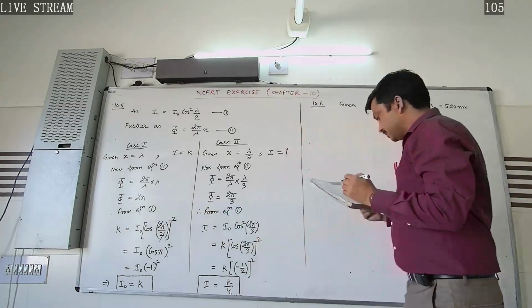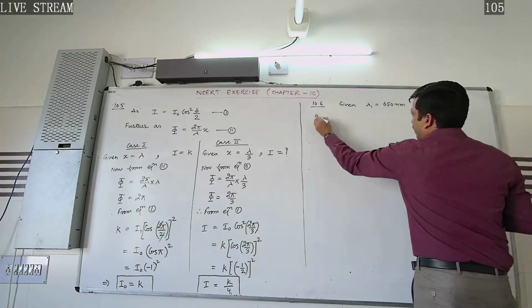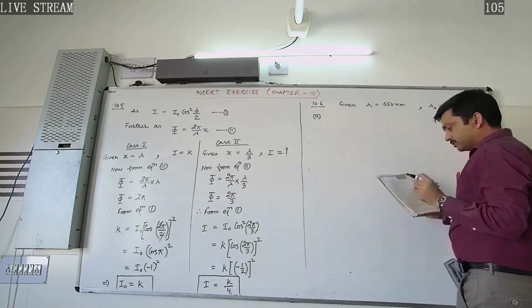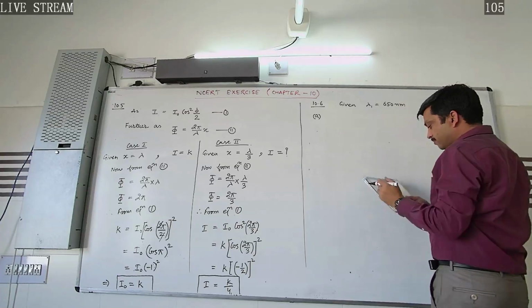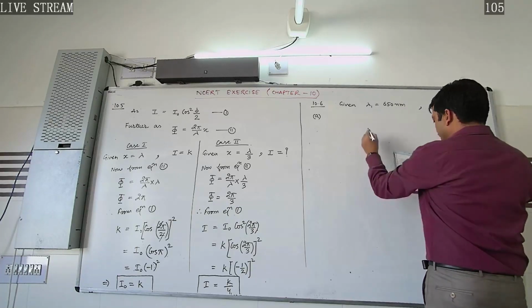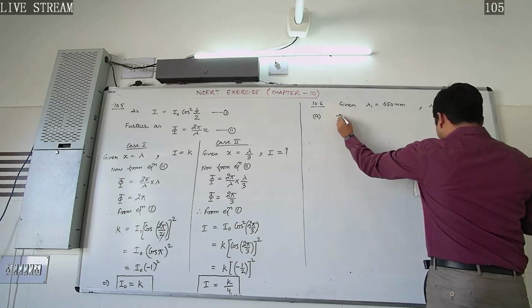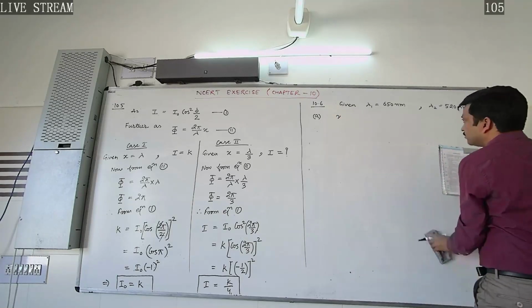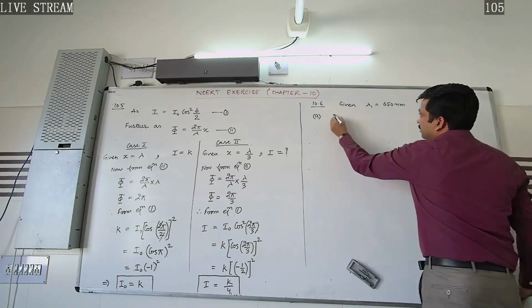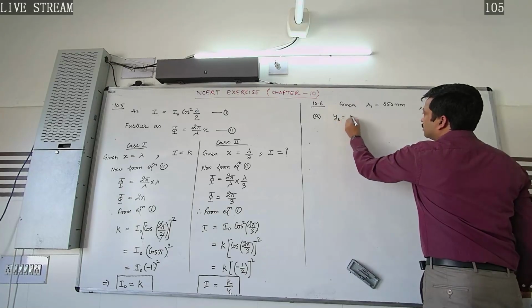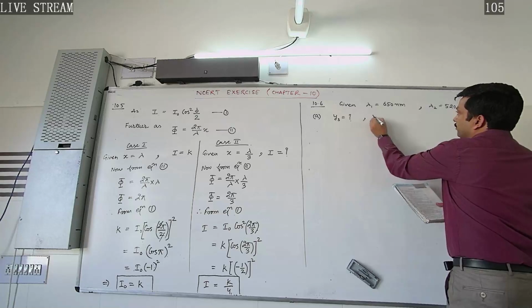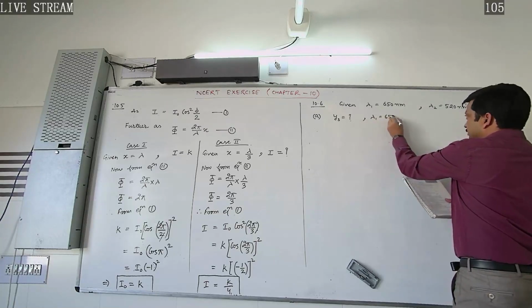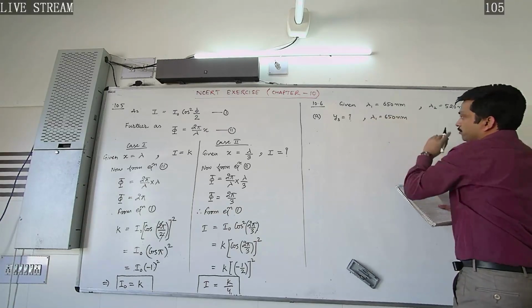So in the first part, he is asking to find the distance of the third bright fringe on the screen from the central maximum for the wavelength lambda 1, 650 nanometer. So we have to calculate the position of the third bright fringe.